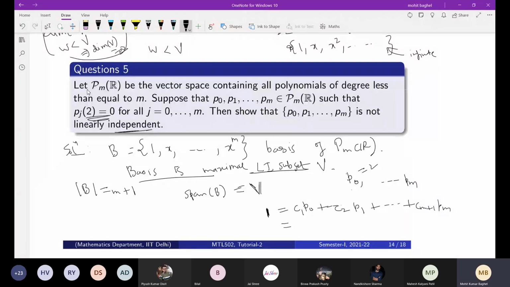Now, if you put, let's say, so these are functions. Okay, these are functions, and you can represent. Okay, and if you put x equal to 2, then what would it be? This is equal to 0. You put x equal to 2 here, but this is not possible, no? This is not possible. Contradiction.